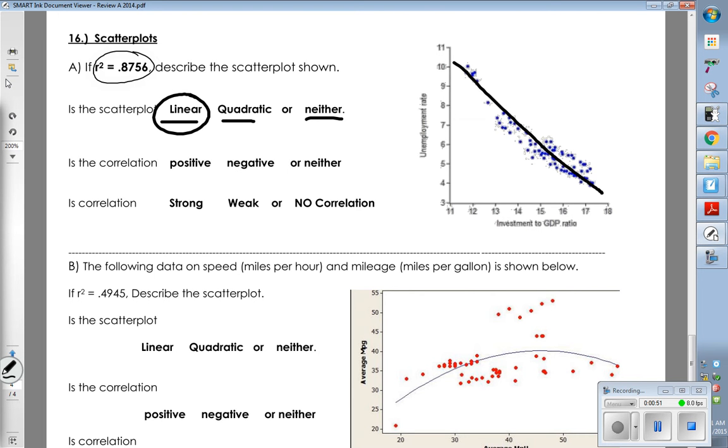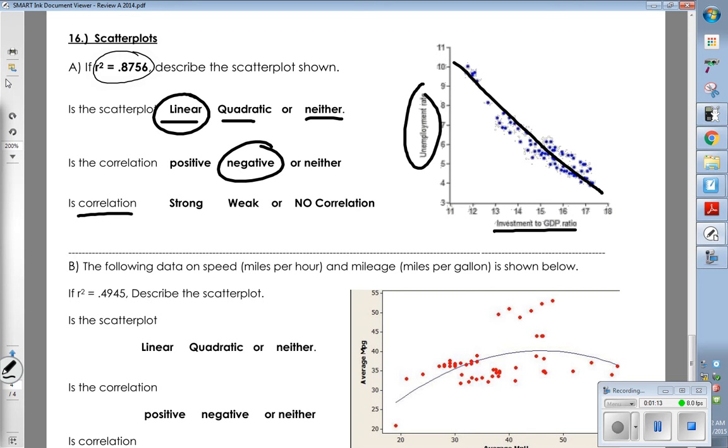Is the correlation positive, negative, or neither? Why is it negative here? My line is going down. As the unemployment rate drops, the GDP ratio increases.